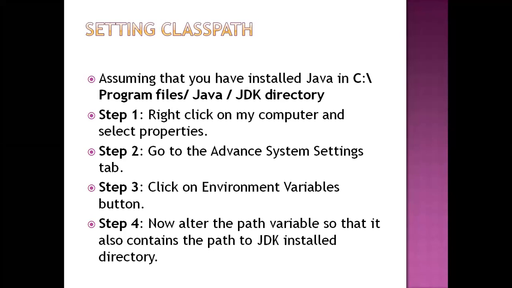If you are going to change the system variable, in this system variable you can create the new path. A number of paths are already present, the operating system related paths. You have to change that path, click OK and click Finish. Then your machine is ready to write your programs with the help of Java technology.